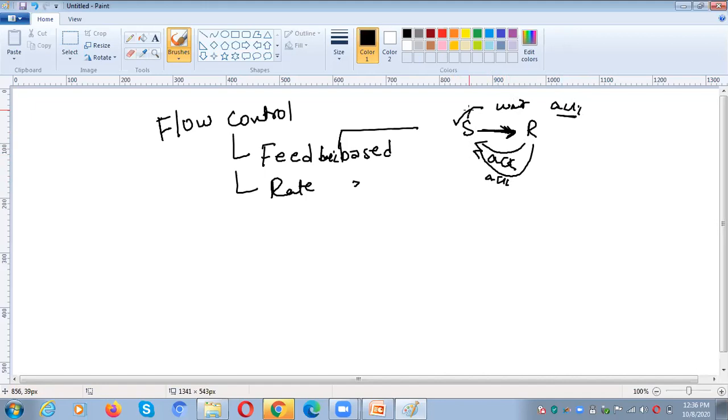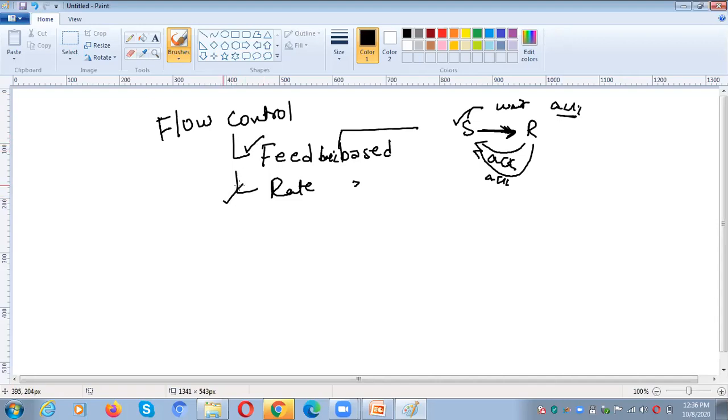Once the sender receives the acknowledgement, the sender thinks, okay, whatever message I sent has reached the destination, so I got the acknowledgement and I can send the next message. Like that, based upon the feedback of the receiver, the sender continues sending messages. That is called feedback based.